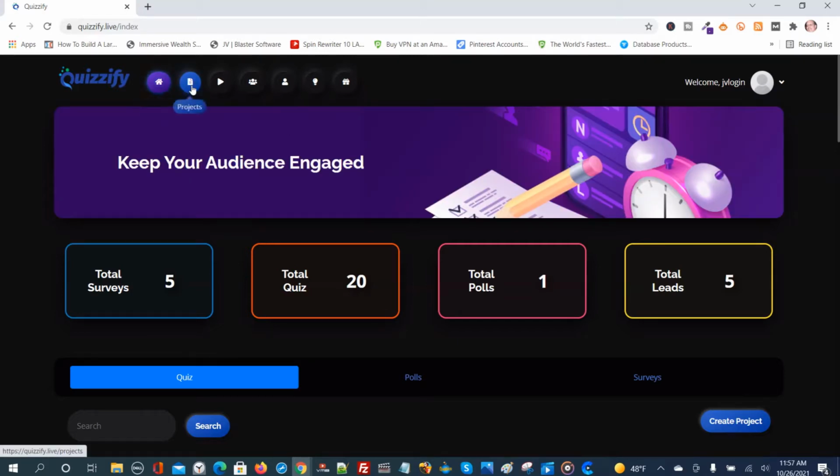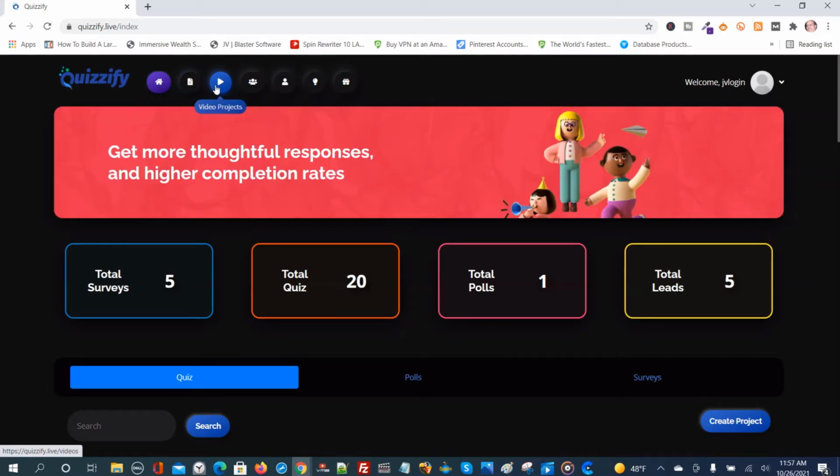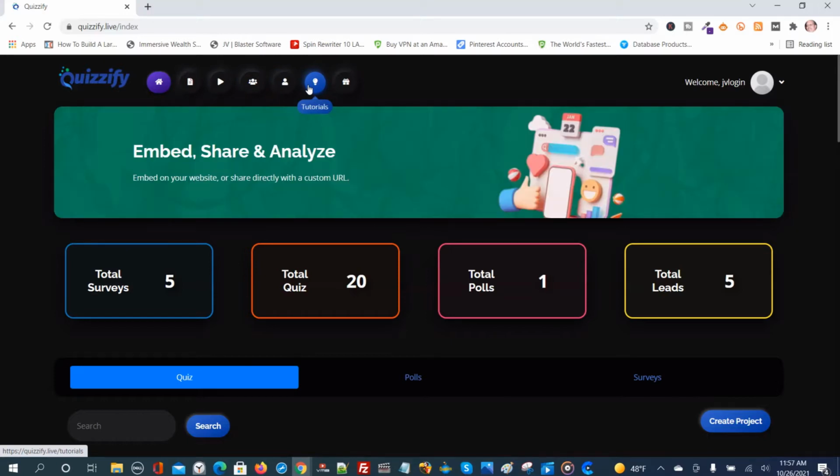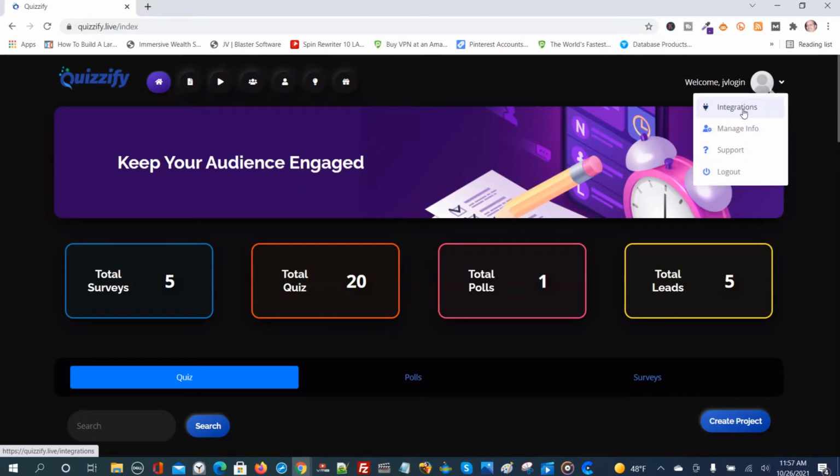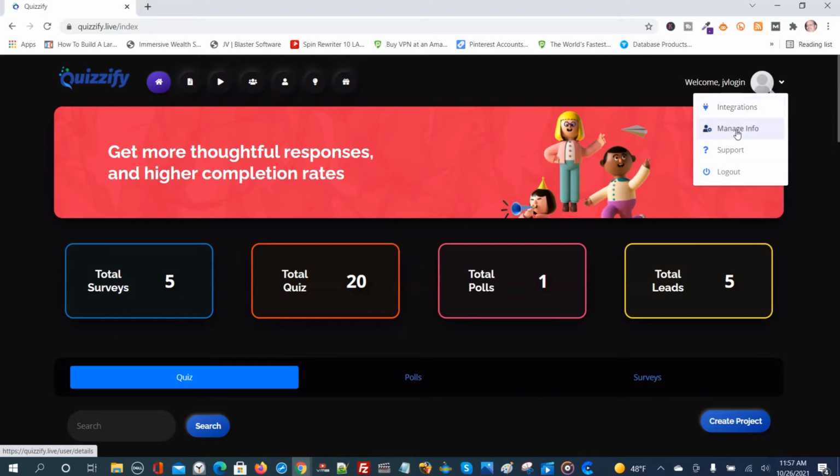You got the dashboard, projects, video projects, leads, customers, and tutorials, and that's the place that I recommend that you start. Then you got bonuses. Now, these are the vendor bonuses. These are not my bonuses. Then over here, I push this drop down, and you got integrations. This is where you'll integrate your autoresponder. Then you got manage info, and support if you have a problem, and then log out.